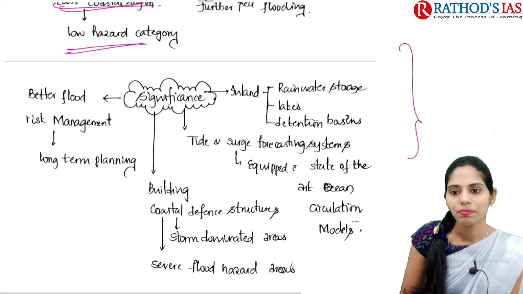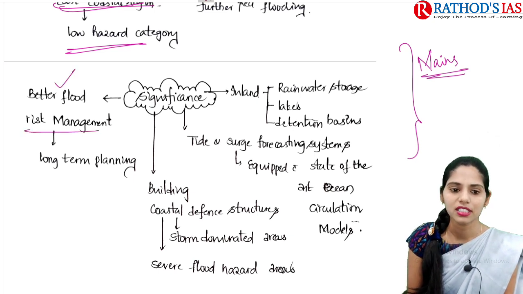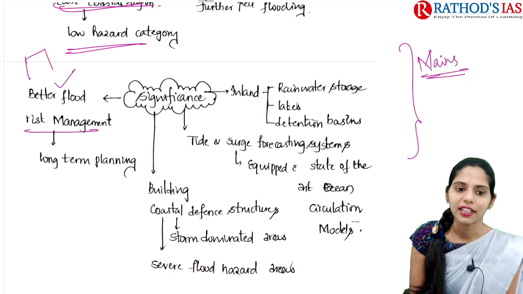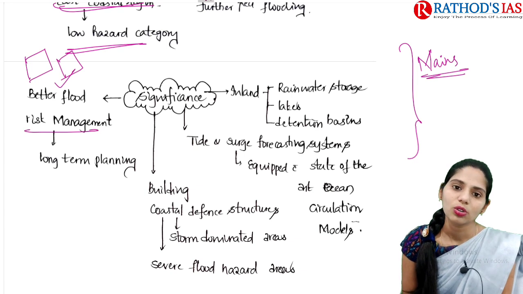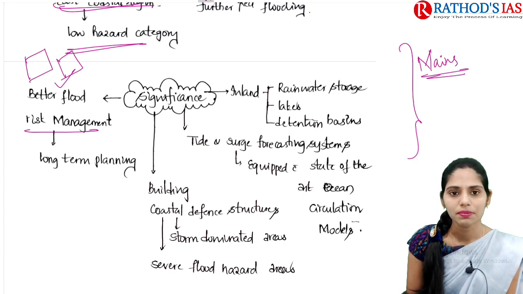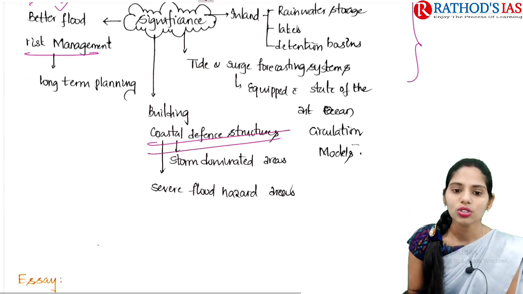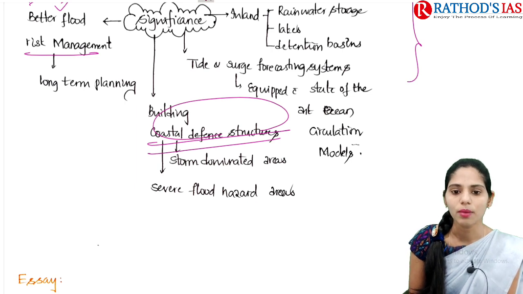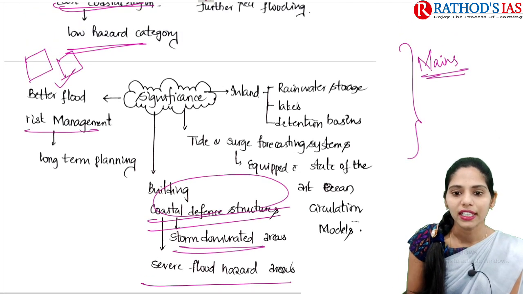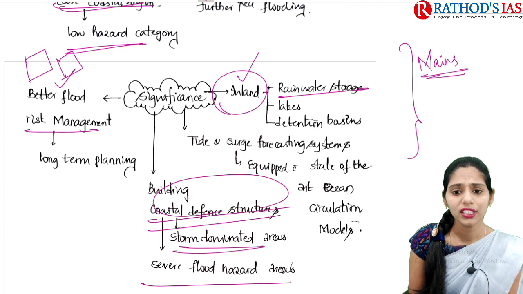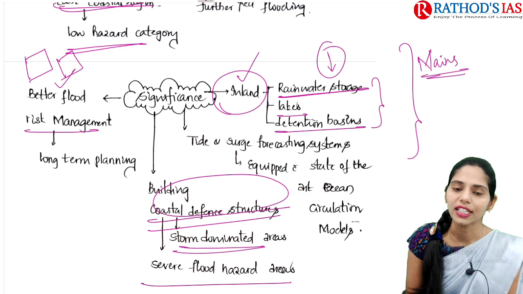The significance is important mainly in a few ways. The first one is that we can go for better flood risk management. Whenever we classify the areas based on whether flooding is rain fed or caused by the storm or the tides, we can go for long-term planning in that area. We can go for building coastal defense structures, which can be built in storm-dominated areas as well as severe flood hazard areas. And we can go for inland management, like rainwater storage, lakes, and detention basins, mainly to decrease the impact of floods in the inland areas.